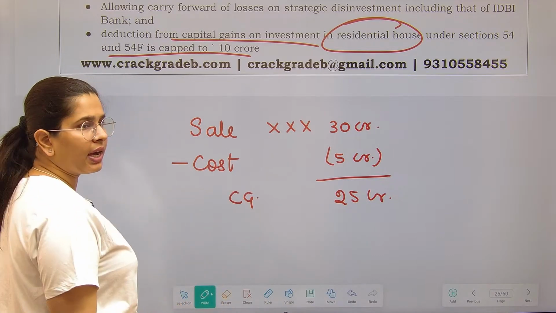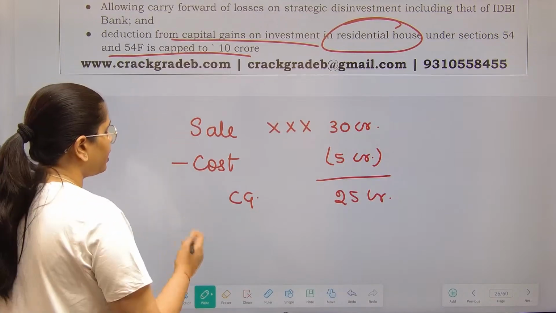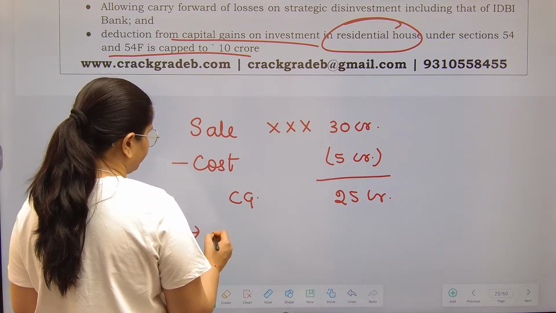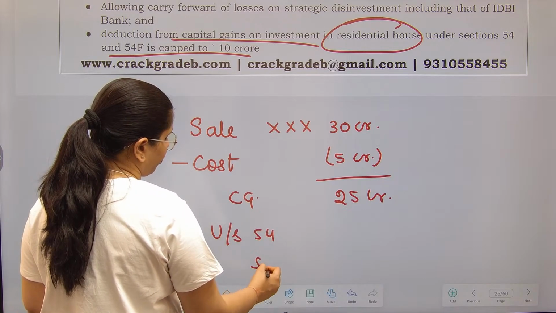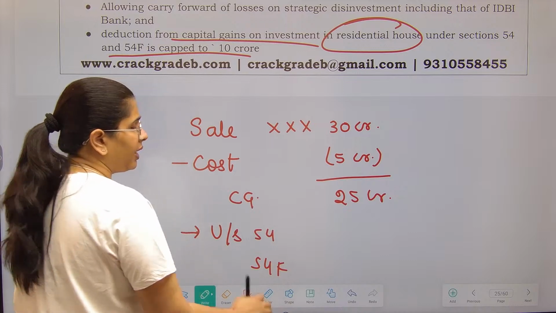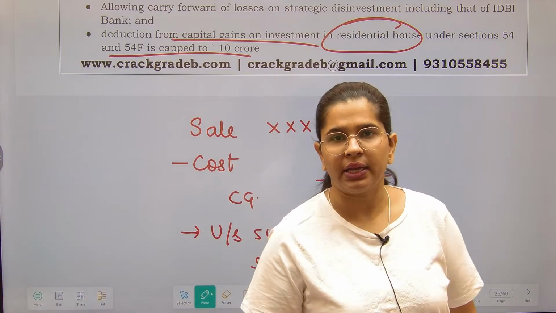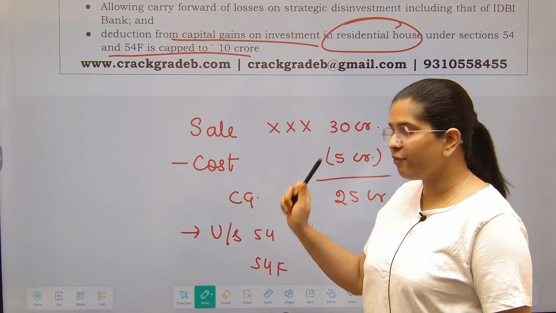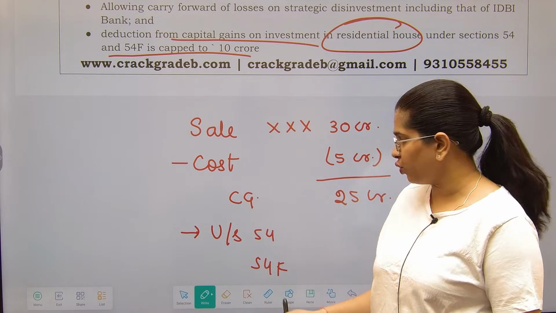Fine. Now some deductions are allowed from this capital gain. These deductions are allowed under section 54, 54F, right? Under section 54, if you have sold this house but you have purchased another house property, then deduction will be allowed to you.